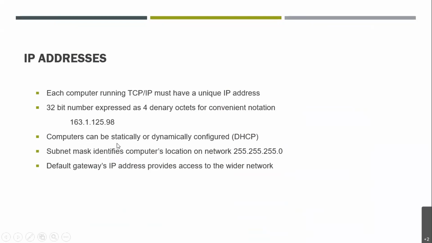When we allocate it statically, we have to enter this entire denary octet sequence on all the computers which are connected in the LAN. When we say it is dynamically configured, then it is configured via DHCP, that is Dynamic Host Configuration Protocol, right? It also has a subnet mask, like 255.255.255.0, which identifies whether the computer's location is on the network. It also works with the help of a default gateway, which provides access to the wider network, right? So this acts as a gateway for those IPs which are either configured dynamically or statically.